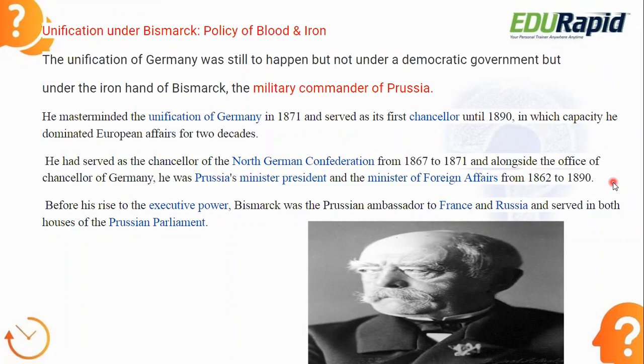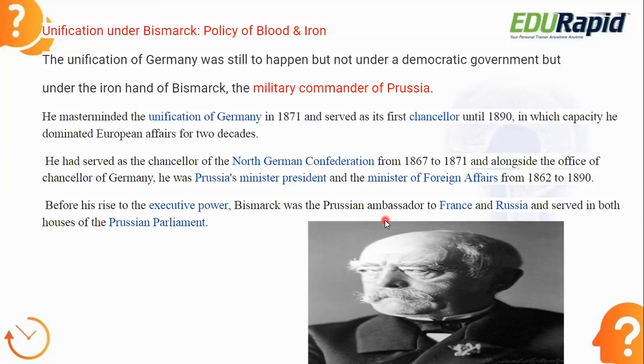Before his rise to executive power, Bismarck was the Prussian ambassador to France and Russia and served in both houses of the Prussian parliament. So these are some brief facts about Bismarck you need to know. He has been described as the greatest man the age produced because he was a very diplomatic person and a very important personality behind the German unification.